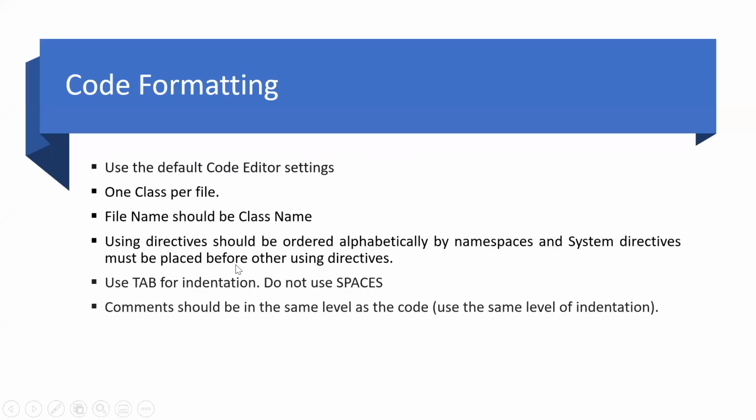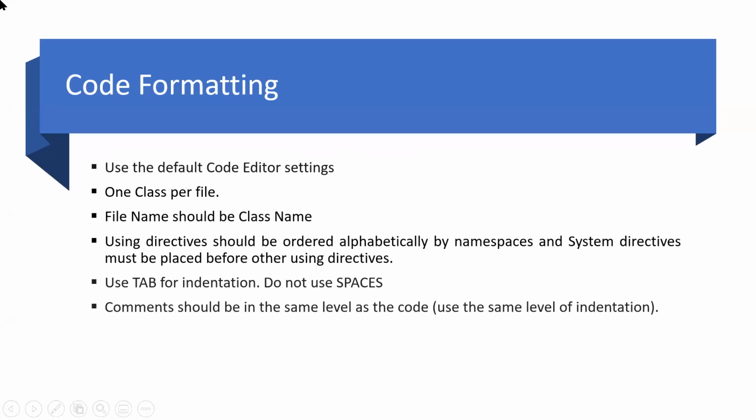So most of the things would be handled at the Visual Studio itself, but the few which are very important, I have mentioned here that there should be only one class per file. That class name and the file name should be similar. We should use the namespaces alphabetically, and the system namespaces, like using System.Text, should be placed before our project namespaces.